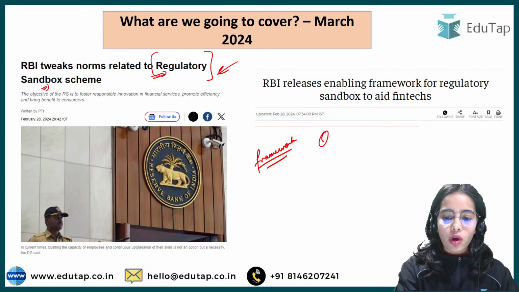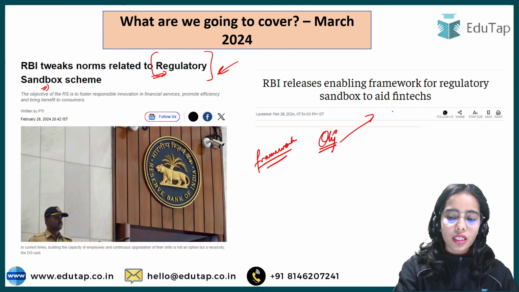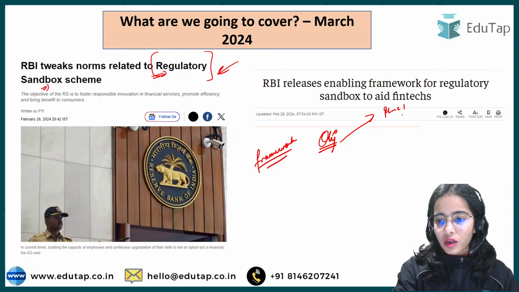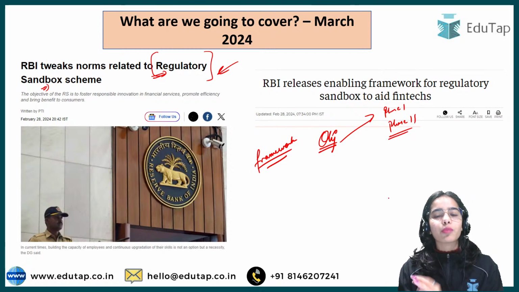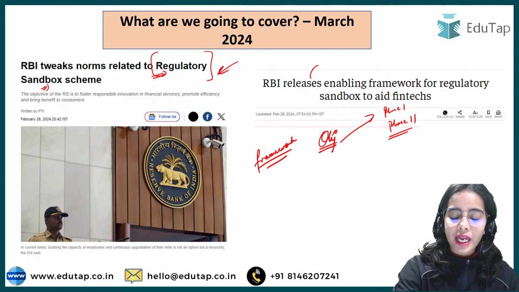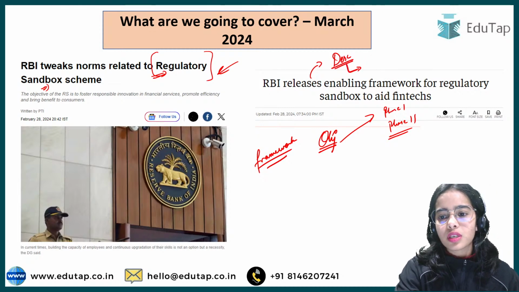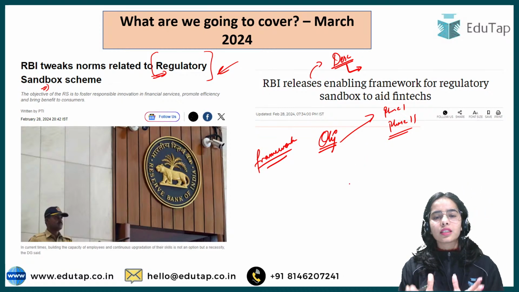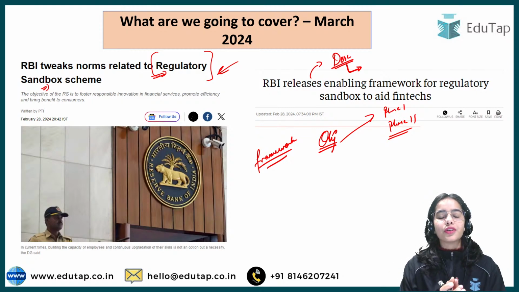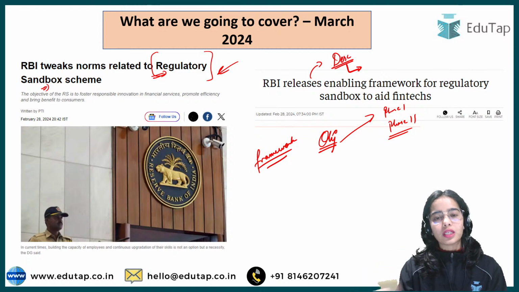Let me tell you that objective questions can come from this news article in phase 1 of the RBI Grade B as well as in phase 2 of the RBI Grade B. The regulatory sandbox is also important from the NABARD Grade A and SEBI Grade A perspective. This framework can also come in the descriptive part of the examination, or you can use the details of the regulatory sandbox in descriptive answer writing regarding the financial innovations happening in our country, financial development, and financial inclusion. In all of these, the details that you are going to understand today can be used.